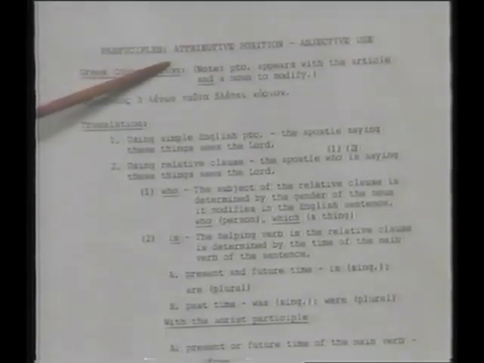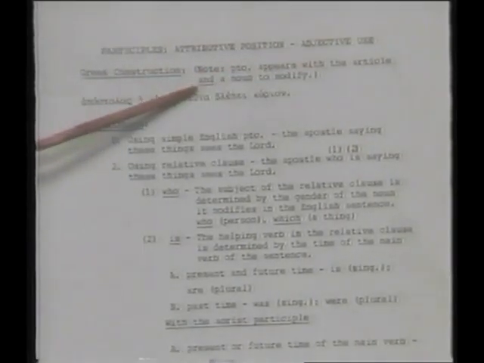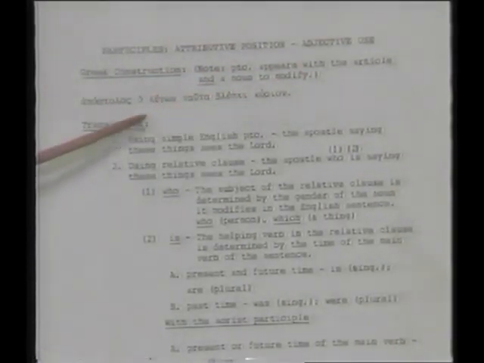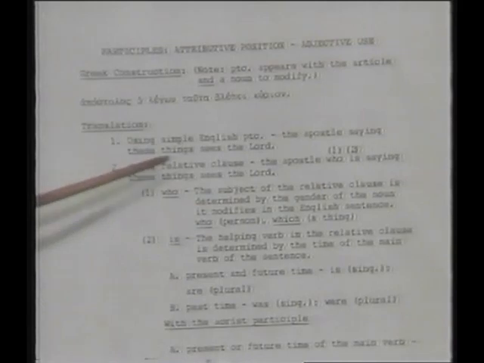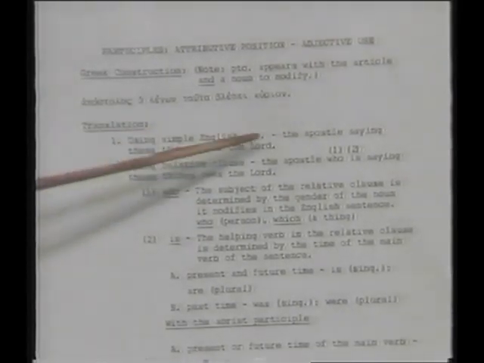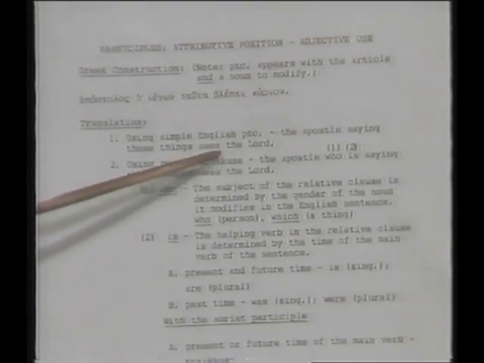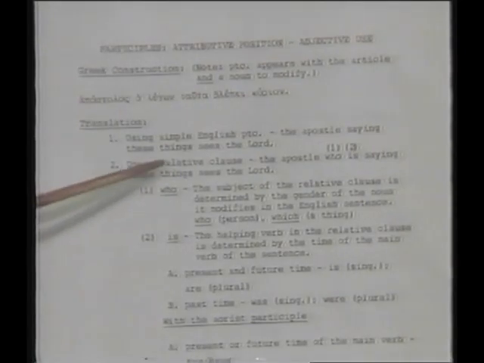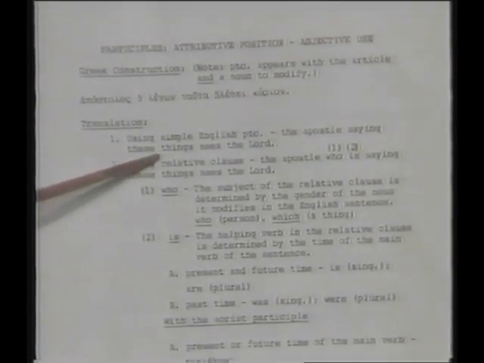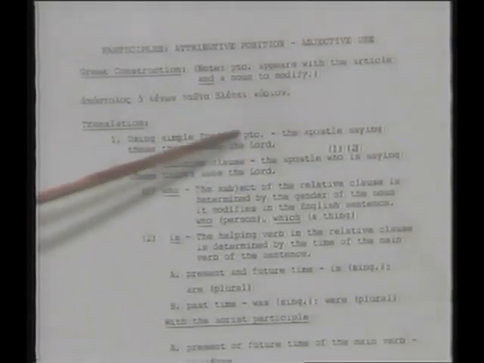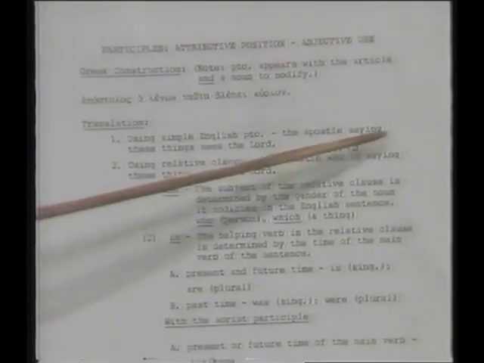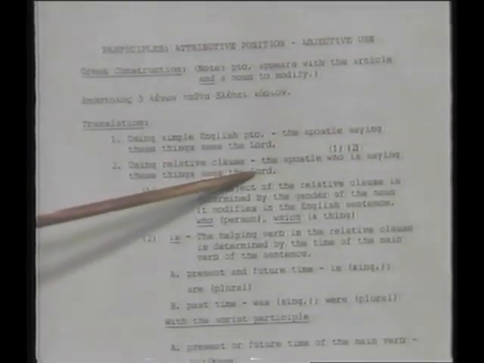The Greek construction, note, the participle appears with the article and a noun to modify. O legon tafta vlepi kyrion. If we used a simple English translation, English participle would be the apostle saying these things sees the Lord. If we used a relative clause, the apostle who is saying these things sees the Lord.